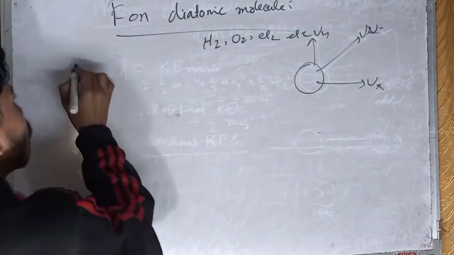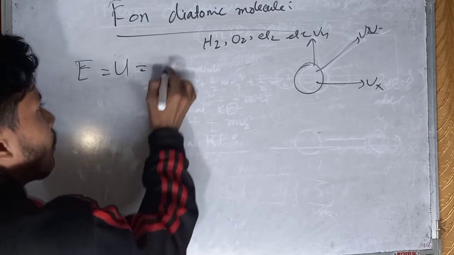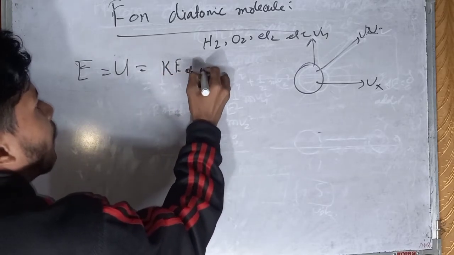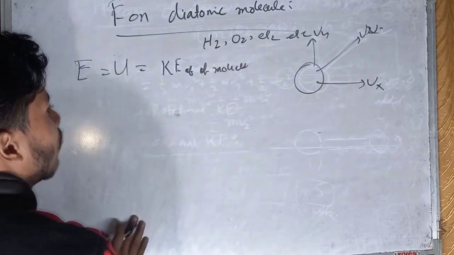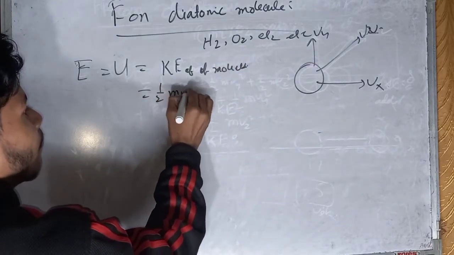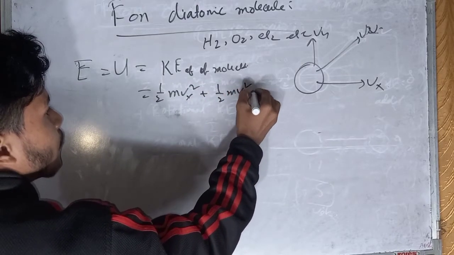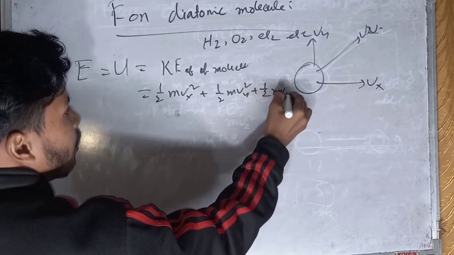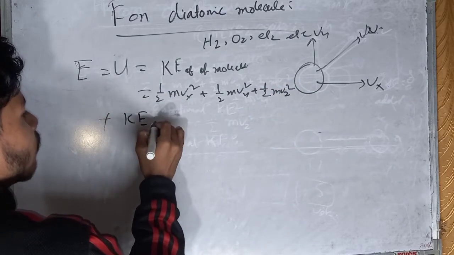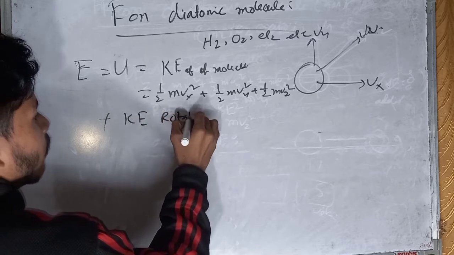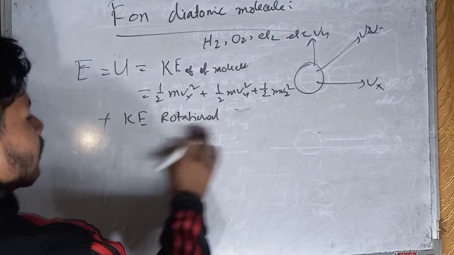So the total energy equals the sum of the internal energy, which will be the kinetic energy of the molecule: half of m vx square plus half of m vy square plus half of m vz square, and the rotational kinetic energy.